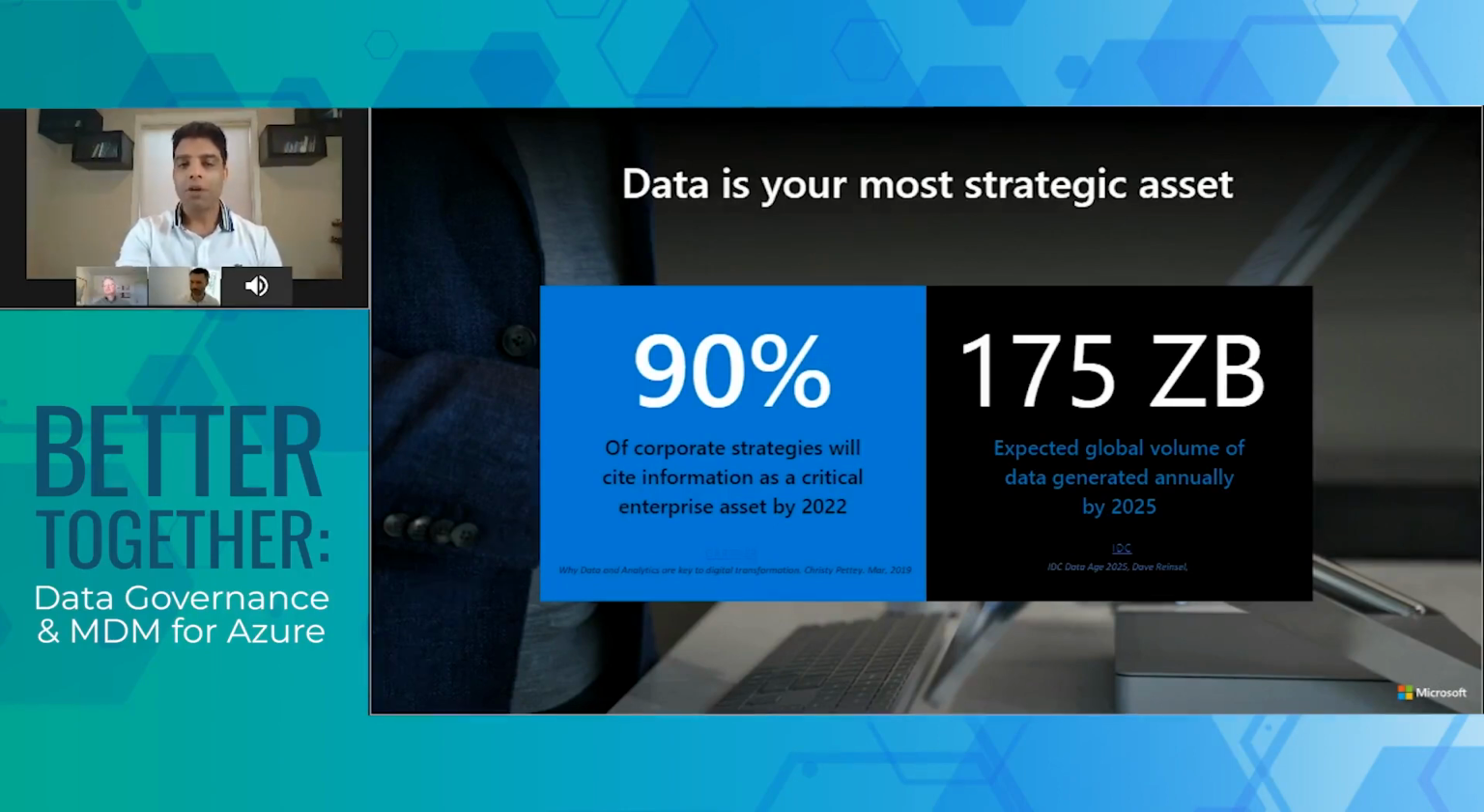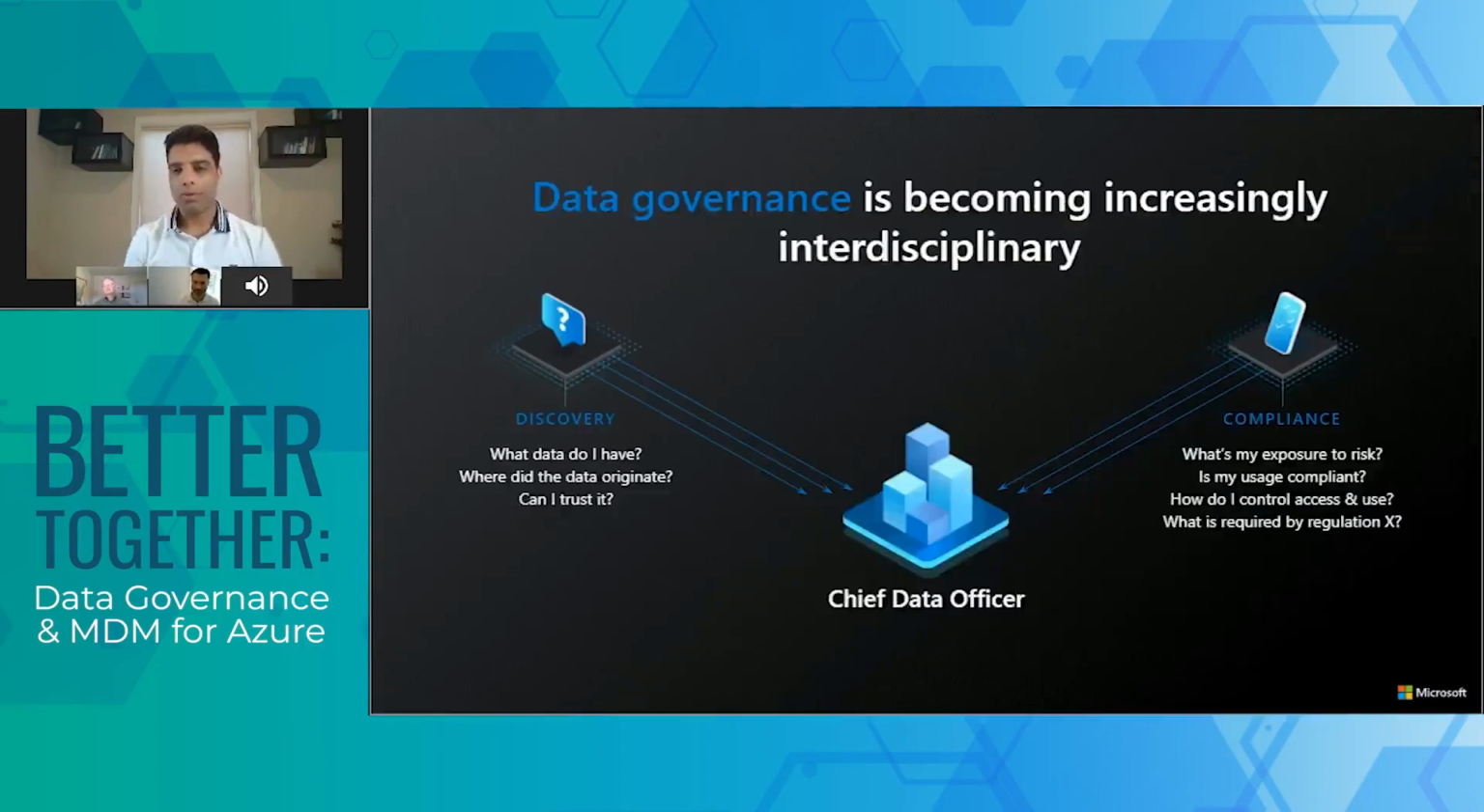As we have worked with different organizations, what we have seen with respect to data governance is the emergence of this role called Chief Data Officer. And there are two ends of the spectrum that are in play over here. Starting from data discovery, where organizations are looking to centralize what exists in their organization, so that they have a single pane of glass to discover what assets they have. They know what data exists, where it originated, and whether they can trust that data.